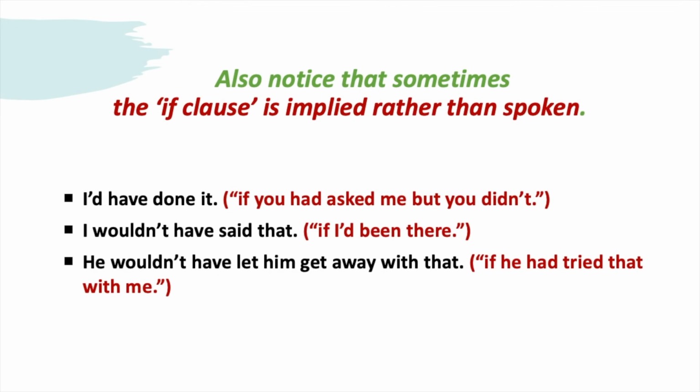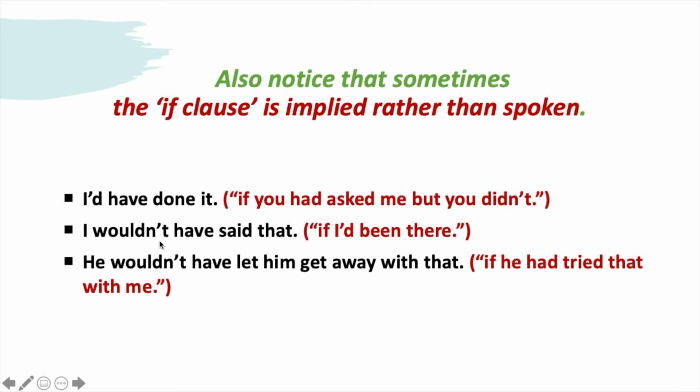Also notice that sometimes the if clause is implied rather than spoken. So sometimes we don't say this part of the sentence, the conditional clause, at all. Examples: I'd have done it. I would have done it. So it's enough. It is a clear message. I don't necessarily have to complete the sentence with this part, if you had asked me, but you didn't.